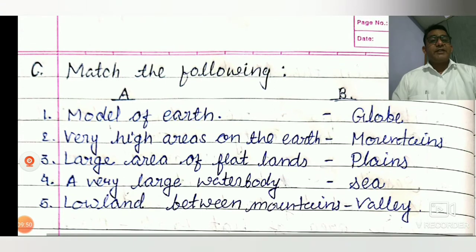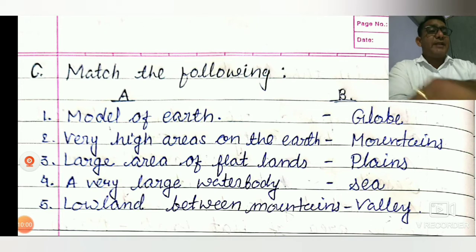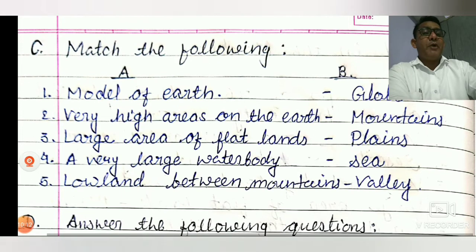Friends, you understand here, I wrote the answer in front of that sentence. Model of the earth we call the globe. Very high area on the earth we call mountain.